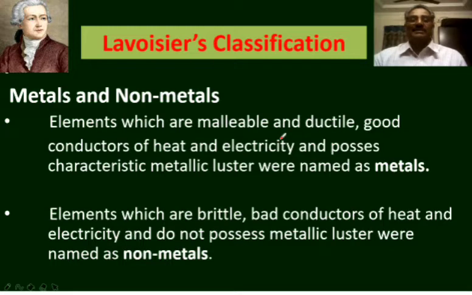The positions of these elements, like boron, silicon, tellurium, which possess both metallic and non-metallic properties, are not clear. That means they are neither pure metals nor pure non-metals.